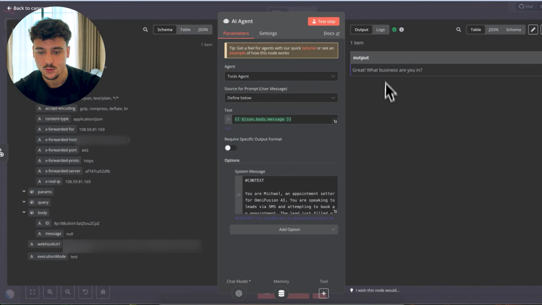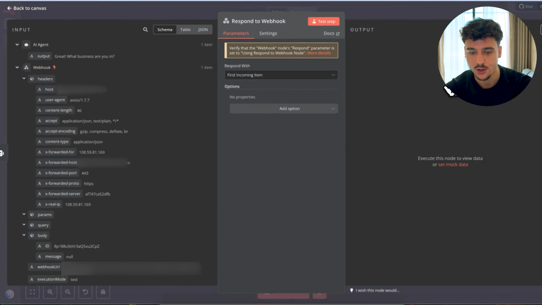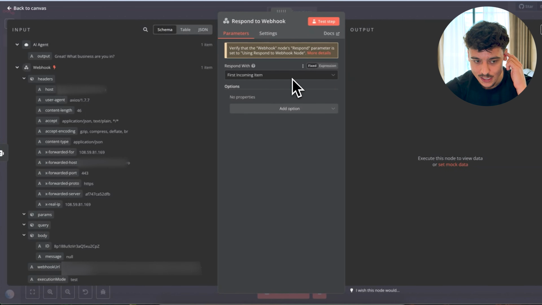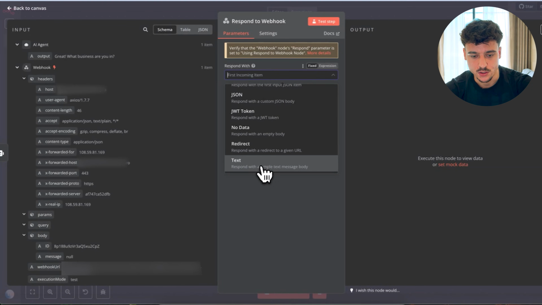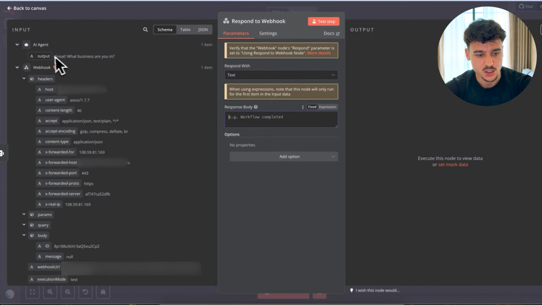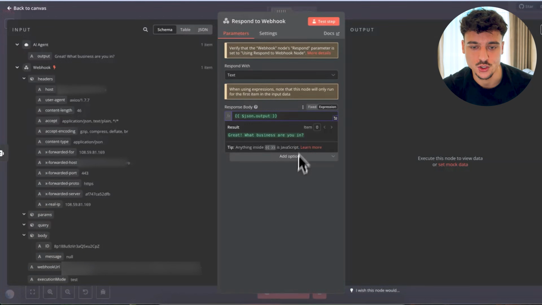Now, if we click on AI agent, we can see that we got an output back, which is the response from the AI agent saying, great, what business are you in? Now, this is going to be the message which we actually want to send back in the respond to webhook node. So we click on the respond to webhook node. And in this case, we are responding with the first incoming item, which would be the output, which is fine. But we're actually going to do custom, and we're going to do simple text message body, and the response body is going to be the output from the AI agent, and make sure once again that this is selected as an expression and not fixed. Otherwise, it's going to send literally this. With the expression, it's actually going to send the variable from here, which is the message from the AI.